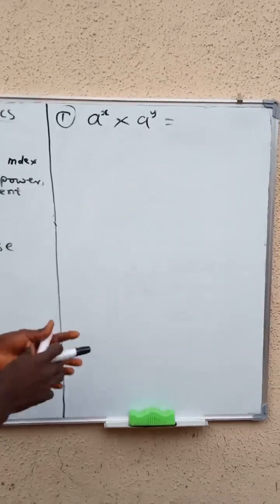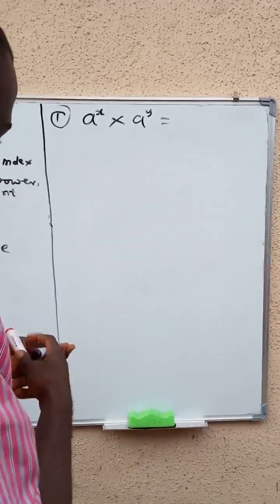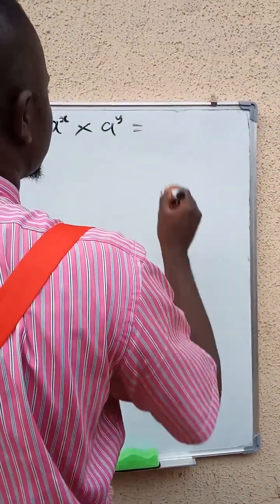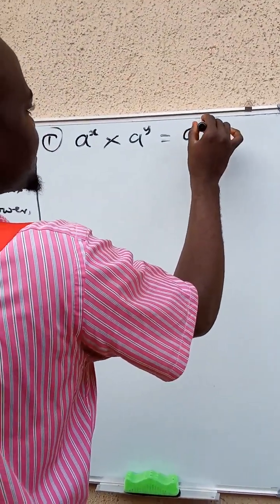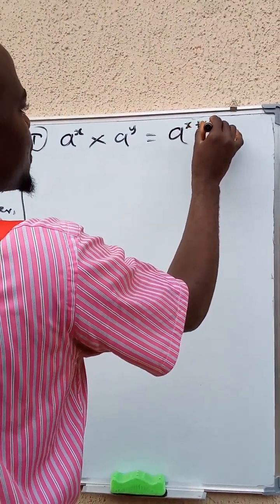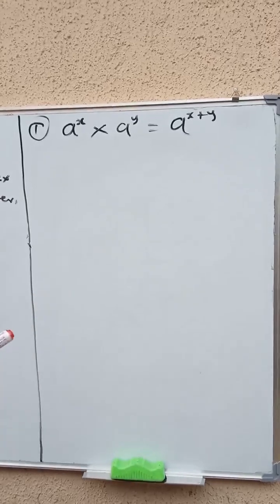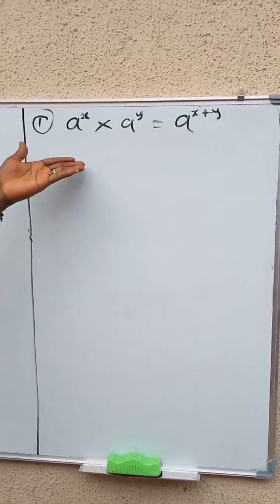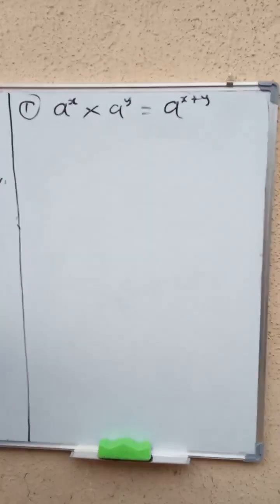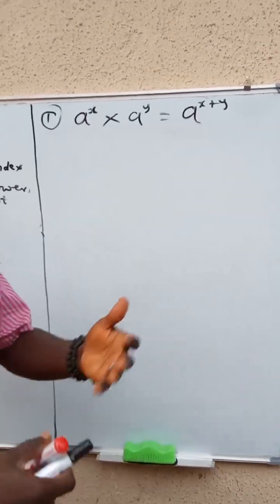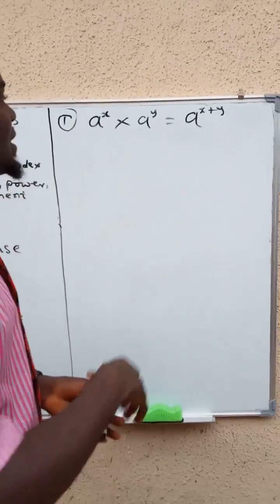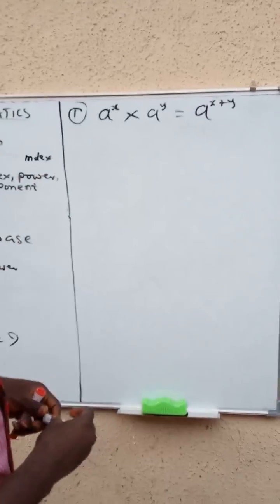This can be written as a raised to the power of x plus y. This is the first law. Although there is no order in writing them, I can write them in any form, but these are the laws. We call it the multiplication law.